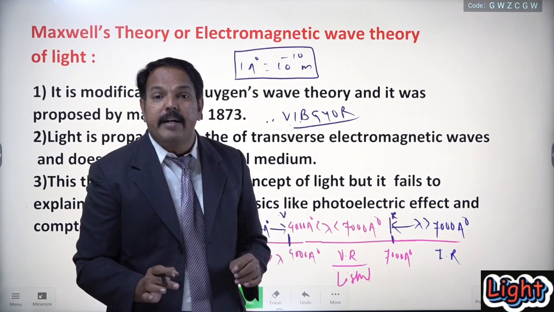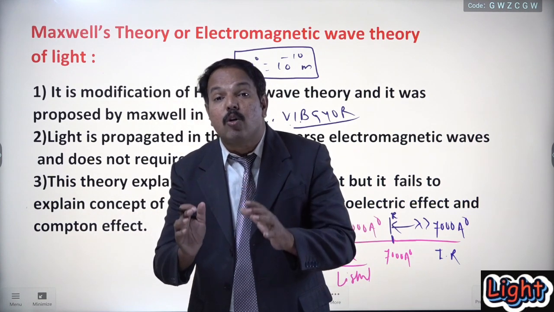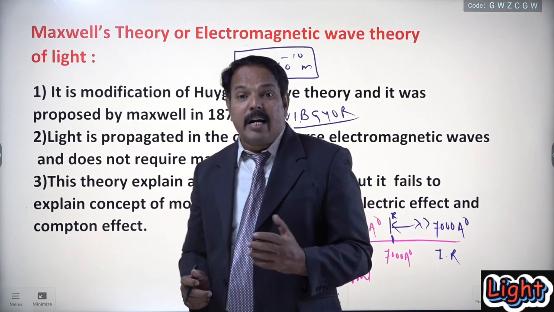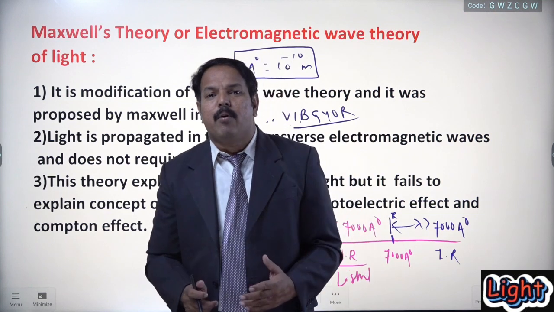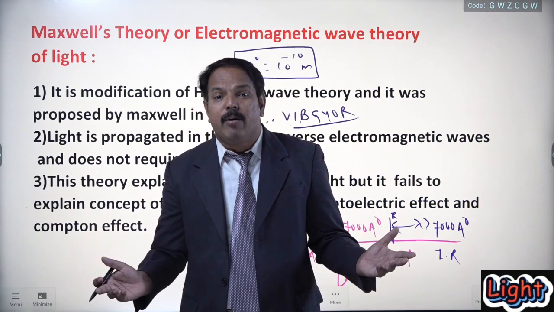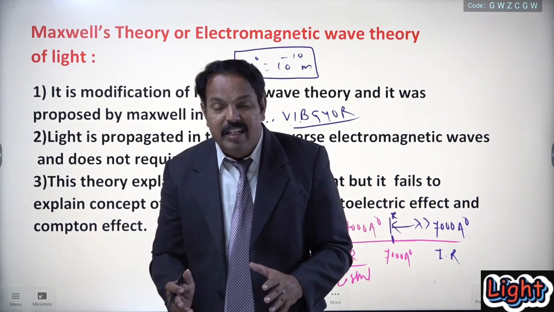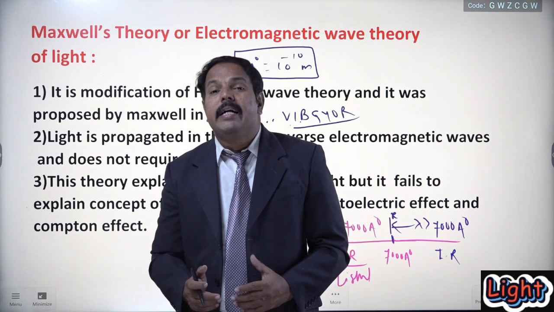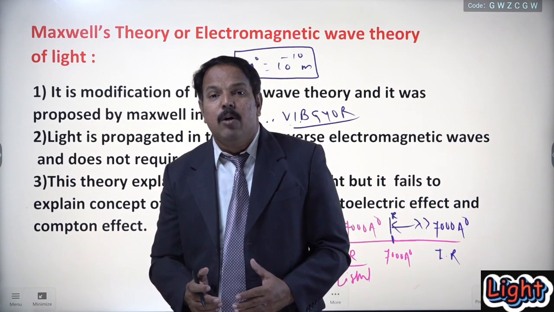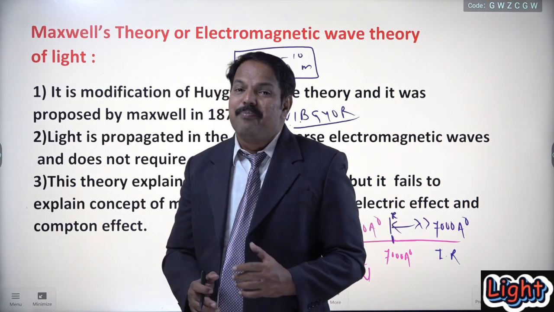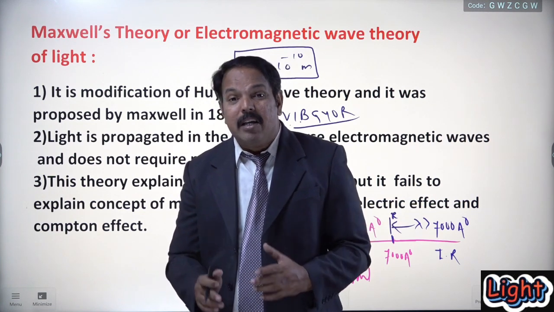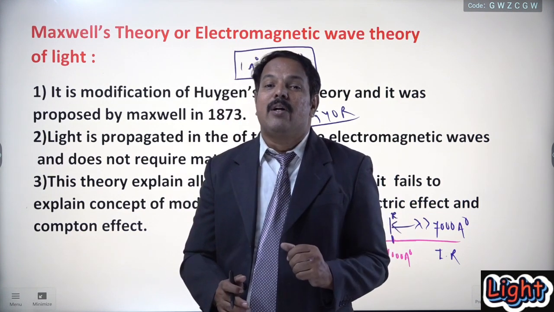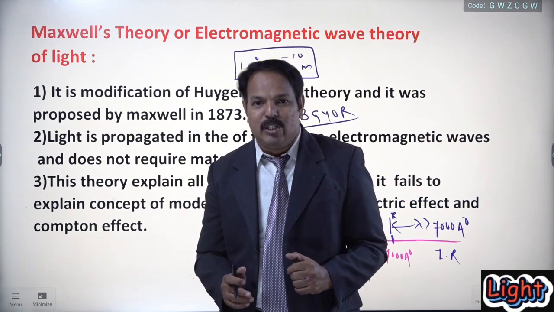Is it clear? So in short, what is light? According to Maxwell, light is an electromagnetic wave having transverse nature. That's why light does not require the material medium for its propagation, because electromagnetic wave does not require the material medium. When light is propagated through the medium or through the vacuum, it develops two different fields around it: one is the electric field and another is the magnetic field. These two fields are perpendicular to each other, as well as mutually perpendicular to the propagation of light, or the velocity of the light.